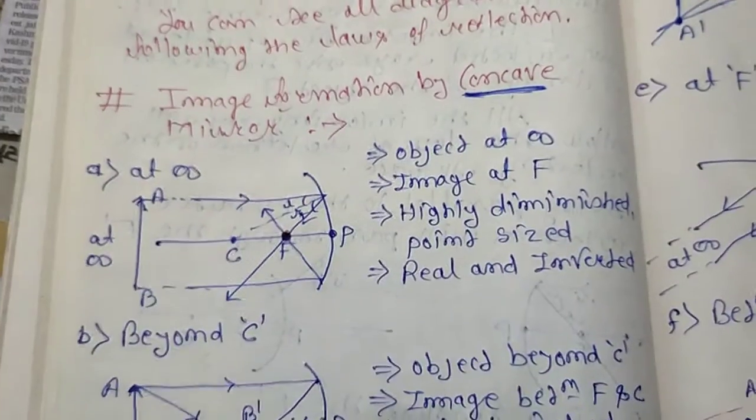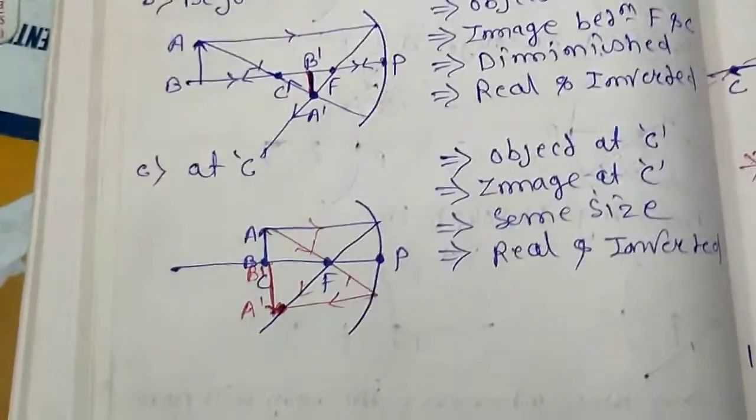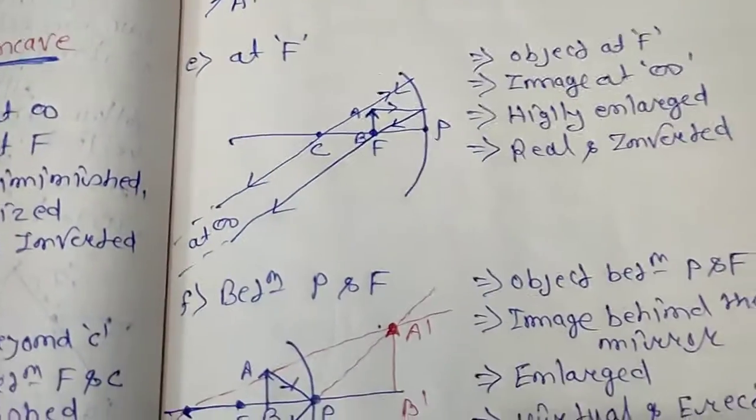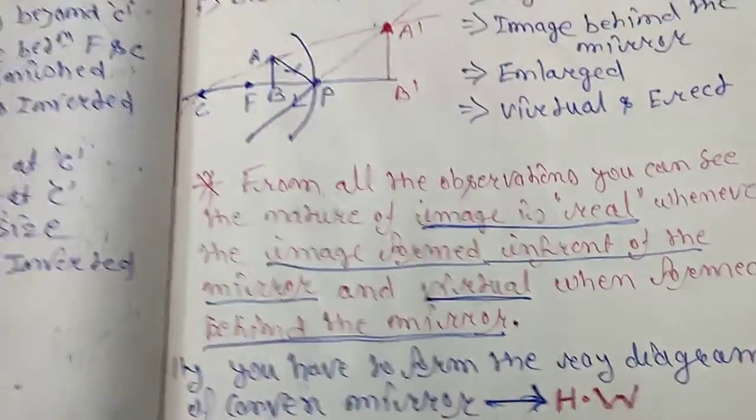Now we have to understand the image formation by a concave mirror. Here we will discuss the several points where the object is placed, where the images are formed, what the nature of the image is, and also its size and properties.